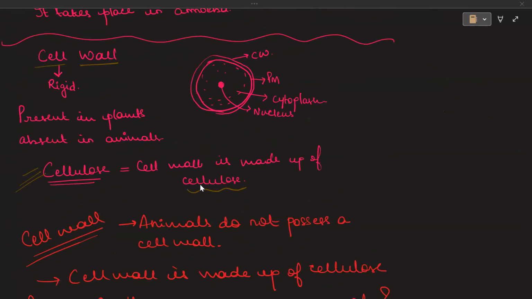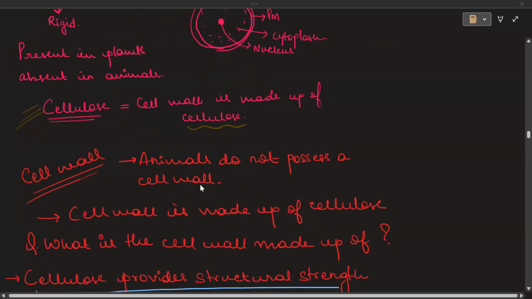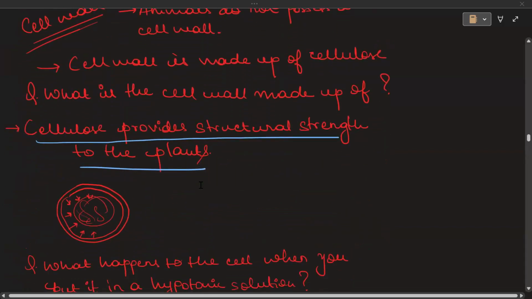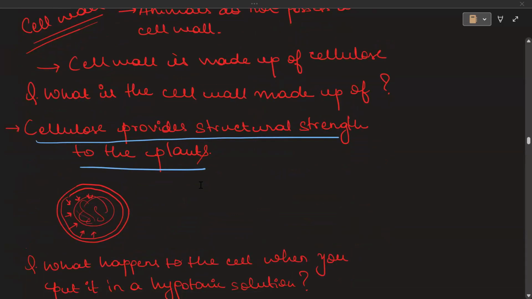It is present in plants and absent in animals. Always remember that the cell wall of plants is made up of cellulose, and cellulose provides structural strength to the plant cell. It is a protective, rigid layer.